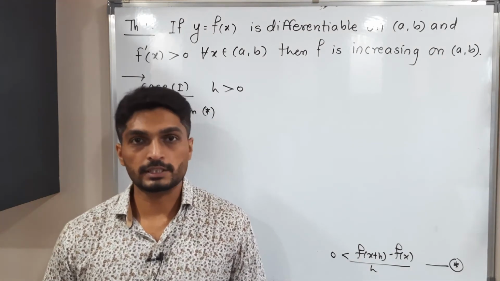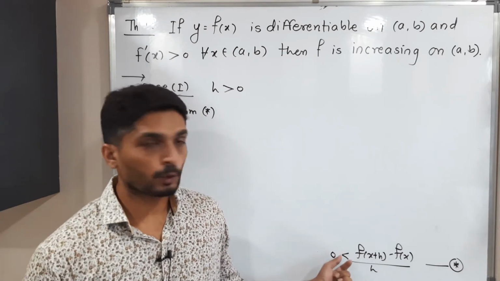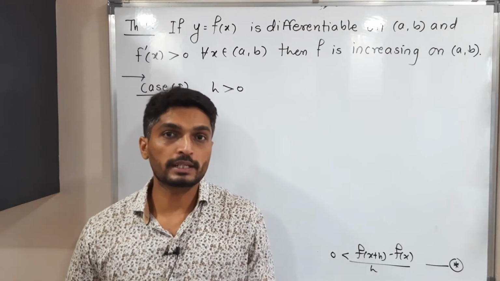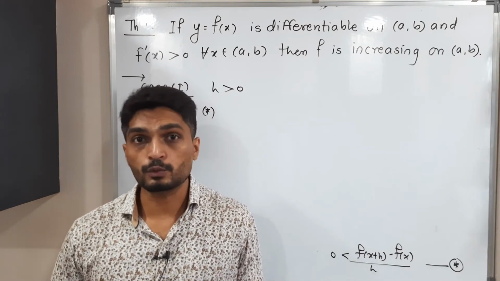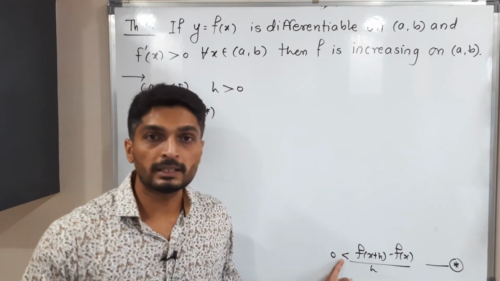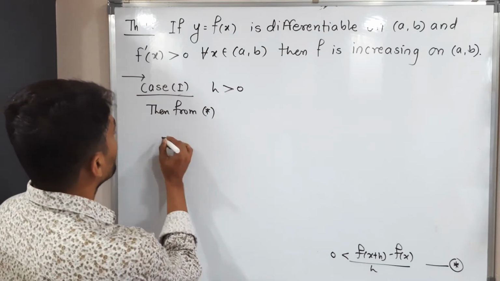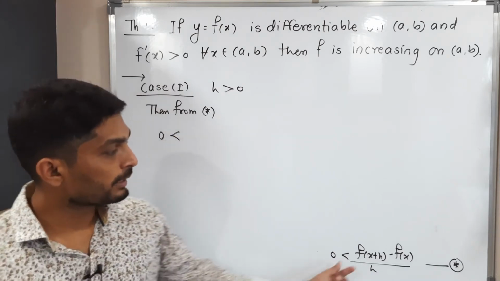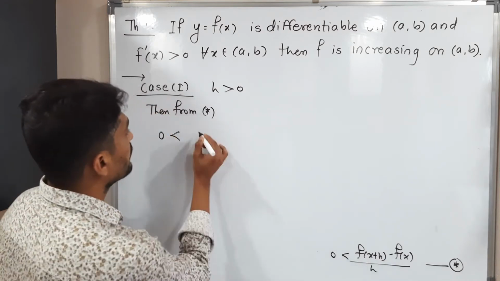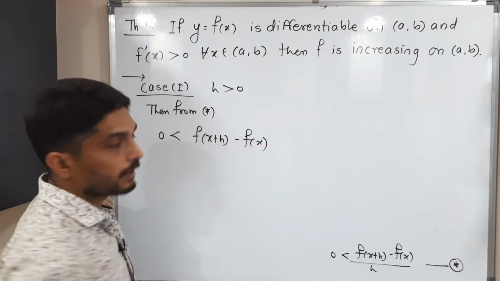Let us discuss the first case now. Case 1: h is positive. See what will happen if h is positive. Then star becomes, I am going to multiply both sides by h. But h is positive, so if you multiply both sides by a positive real number, the inequality will be the same. If you multiply 0 by h, you will have 0 less than, and if you multiply the right hand side by h, h will get cancelled and we will have f of x plus h minus f of x.